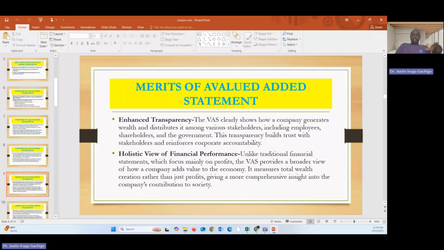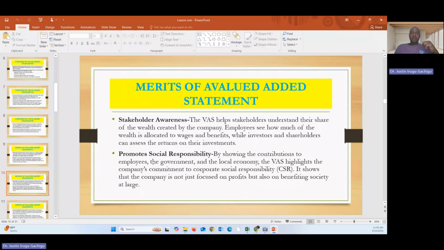Then holistic view of financial performance. We have seen how it gives a broader view of how the wealth created is distributed. Then stakeholder awareness. It helps the stakeholders understand their share of wealth created by the company. Employees see how much wealth is allocated to wages and benefits, while investors and stakeholders can assess the return on their investment.